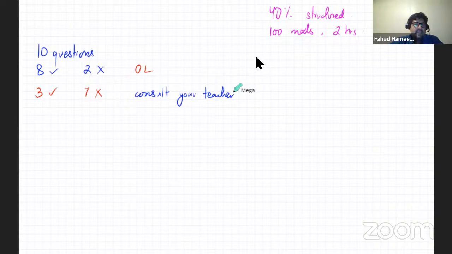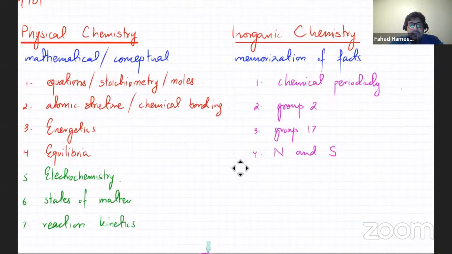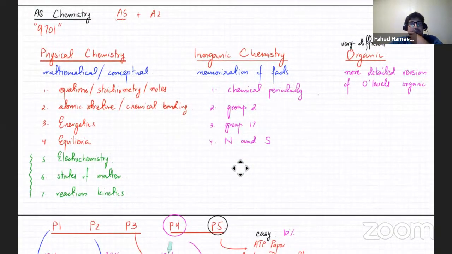As for the AS and A2 organic, they're different, but at the same time, they're very similar as well. Whatever you study in AS organic will show up in A2 organic as well. A2 organic is very different. It's got a lot to do with benzene, which is a molecule that's not in AS organic. So it's going to be very different. But remember, in chemistry, everything is linked. So whatever you study in AS organic would also be linked with A2 organic. So there's going to be a lot of overlapping.